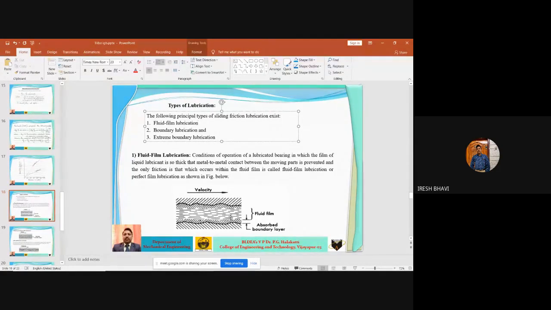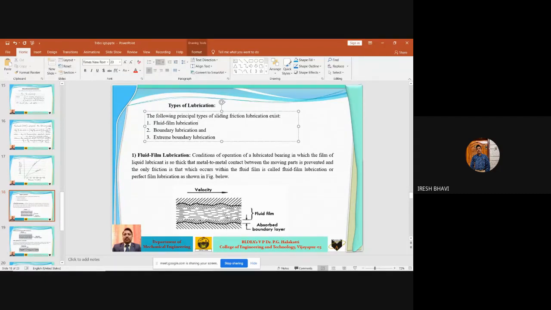In metal to metal contact, or in solid friction, what happens? The friction will be very, very high. So we don't prefer metal to metal contact, or solid friction. So in an ideal lubrication system, in a fluid film lubrication system, lubricating oil is always present in between the two surfaces.